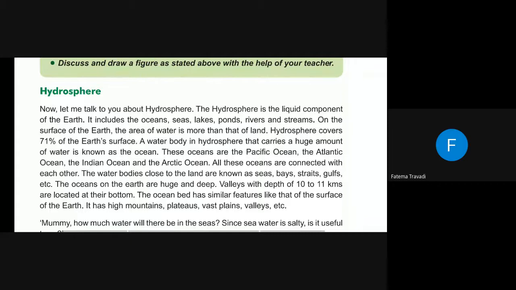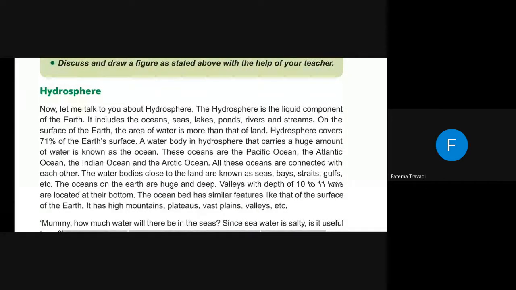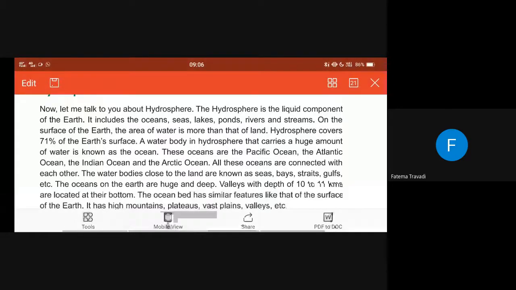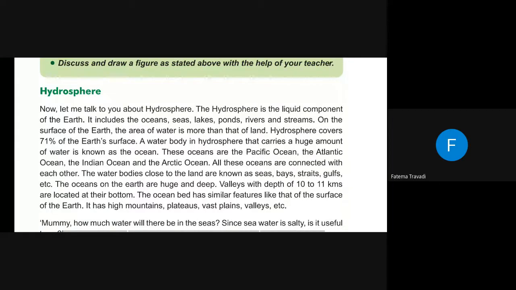Hydrosphere. Now let's talk about hydrosphere. The hydrosphere is the liquid component of the earth. It includes oceans, seas, lakes, ponds, rivers and streams. On the surface of the earth, the area of water is more than the land. The hydrosphere covers 71% of the Earth's surface.